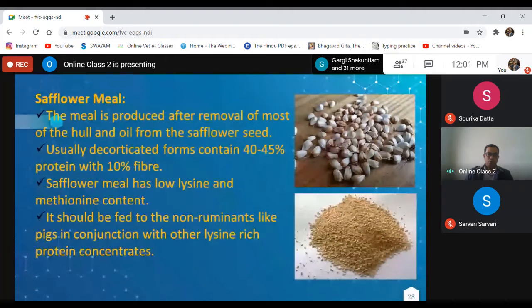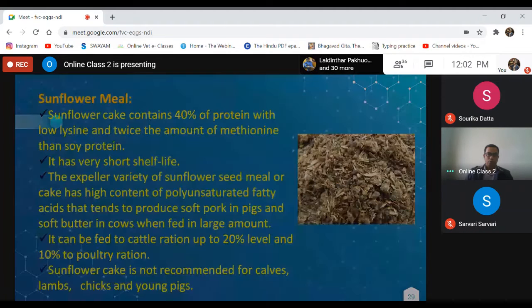Safflower meal. This is the safflower. I have not seen it, of course, and this is the safflower meal. It is a very good source of protein. It contains 40 to 45% protein and 10% fiber. Safflower meal has low lysine and methionine content. It should be fed to non-ruminants like pigs in conjunction with other lysine-rich protein concentrate. Otherwise, there will be deficiency of lysine and methionine.